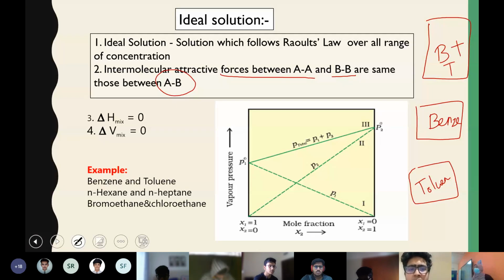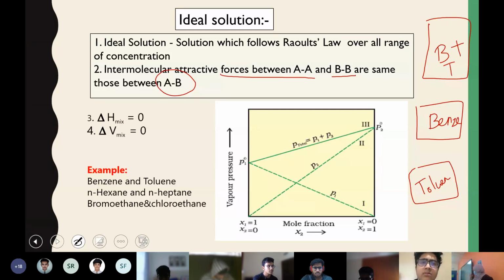So for an ideal solution, it will always be true that whatever the attractive forces between the particles when taken separately, the same attractive forces will operate even after mixing. This is the second point: intermolecular attractive forces between A and B are the same after mixing.